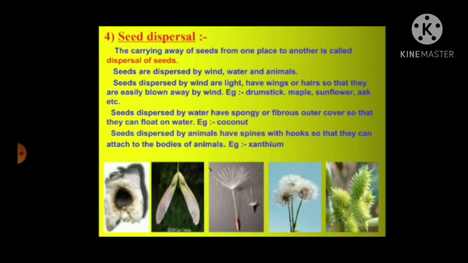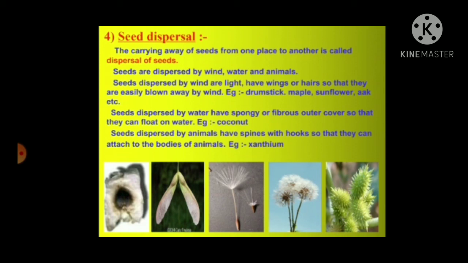Seed dispersal. The carrying away of seeds from one place to another is called dispersal of seeds. Seeds are dispersed by agents like wind, water, and animals, same as the pollination. Seeds dispersed by wind are very light, have wings or hairs, so that they can easily fly or can be blown away by the wind. Examples: drumstick, maple, sunflower, arc, etc.